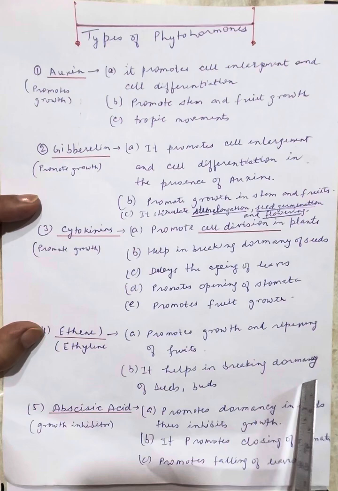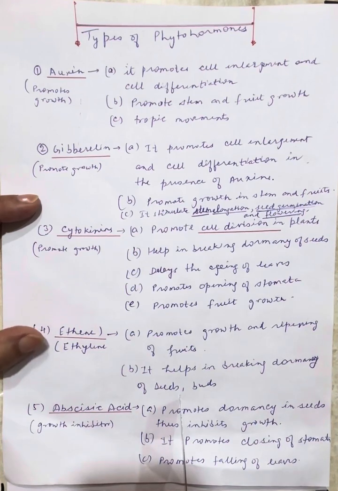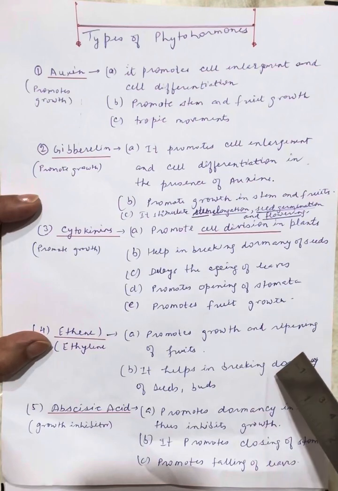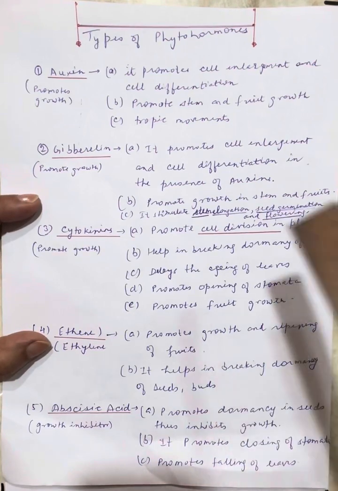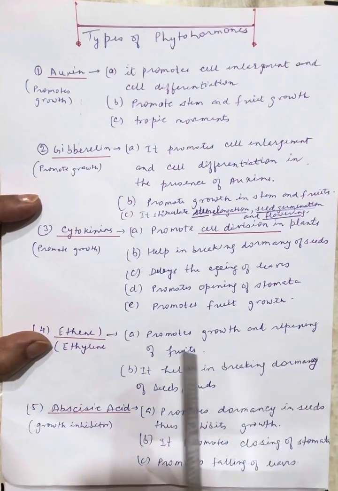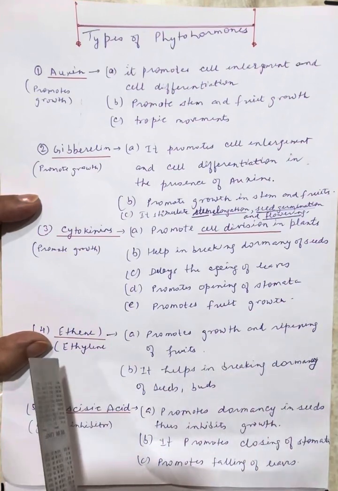It helps in breaking the dormancy of the seeds. Correct? So breaking of the dormancy of the seed is done by both cytokinin and ethene. Okay, but the ripening of fruit is done by ethene.